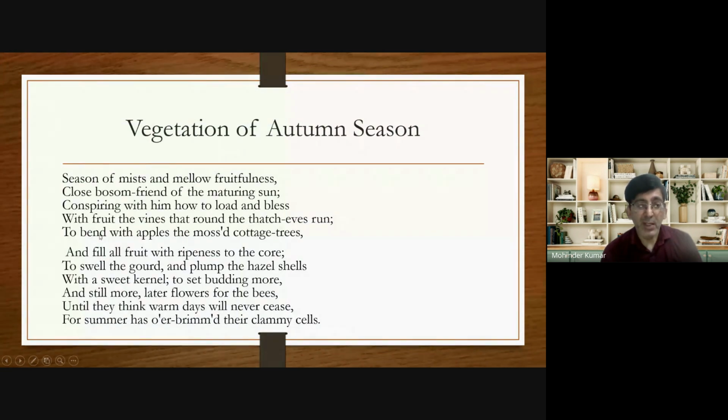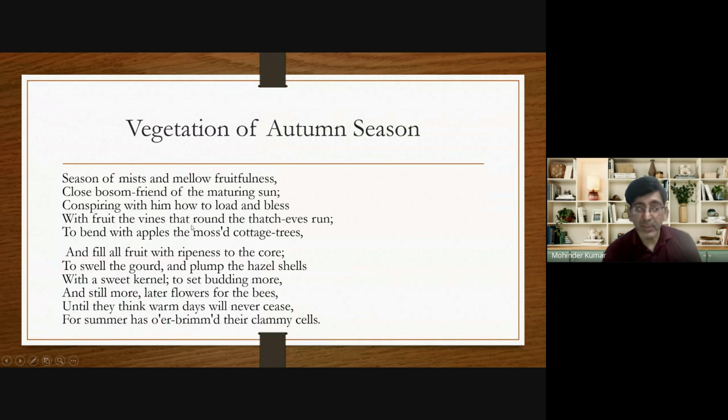And what is the next line? To bend with apples the mossed cottage tree. Cottage here stands for the farmhouse, and that's why in the previous line also he was talking about the farmhouse, that the vines which are wrapped around the roofs of the farmhouse are loaded with fruits. Similarly, the apple trees situated outside the farmhouse are also loaded with apples. And due to the load of the apples, the branches bend. There are so many apples on the branches that the branches start bending downwards.